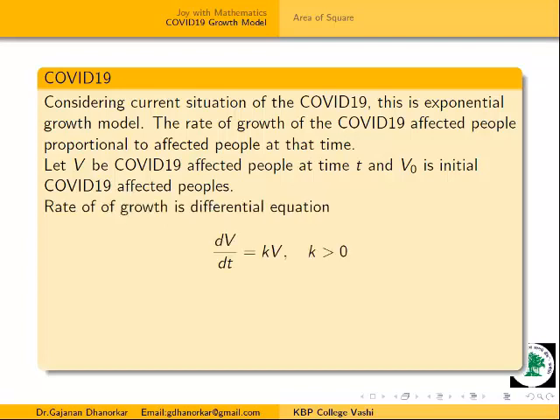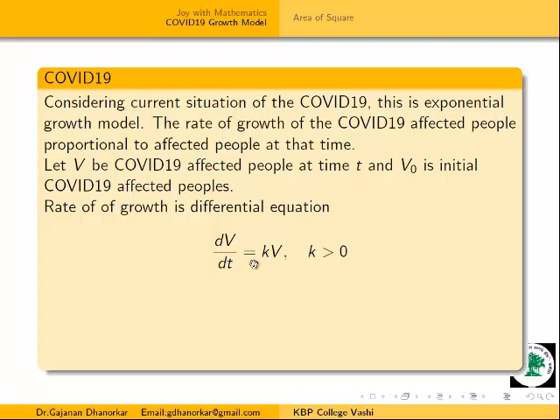Now, by using our growth model, we can form a differential equation. The rate of change of V is directly proportional to V. This K is a proportionality constant. Therefore, we write dV by dt is equal to K into V. This K is positive, which is important. Therefore, this is a growth model. Now one can easily solve this equation by using variable separable form, as those who have completed 12th with mathematics know.